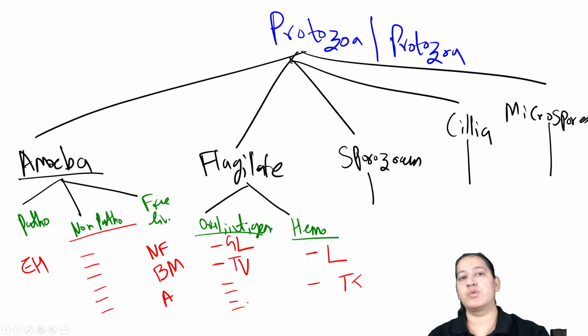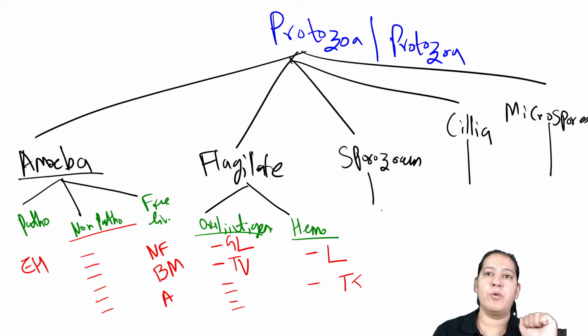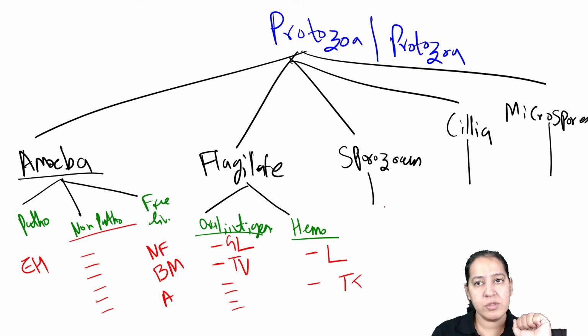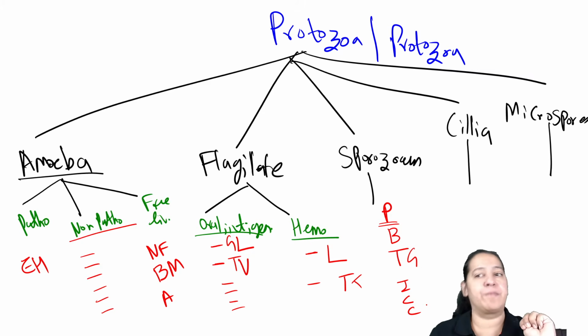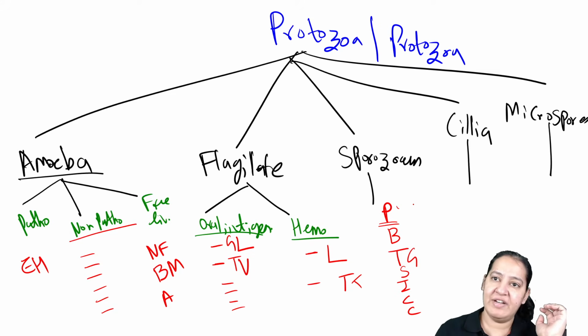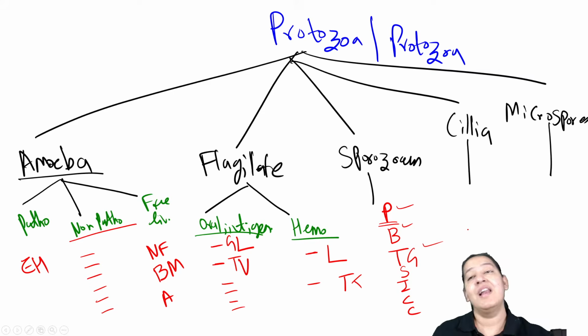Let me come to sporozoans. In sporozoans, a total of 7 are important. The most important is Plasmodium, which I will teach in much detail. Then Babesia, then Toxoplasma gondii. After that the 3 spora: Isospora, Cyclospora, Cryptosporidium. And one more, Sarcocystis. So these are the 7 sporozoans, out of which I will teach you the first 3 in detail.